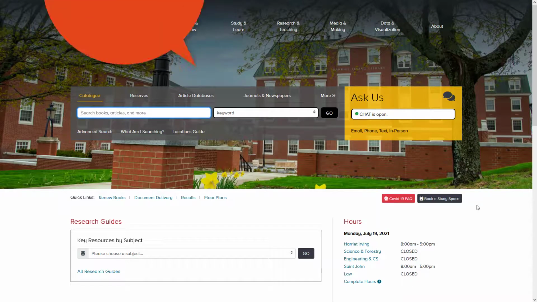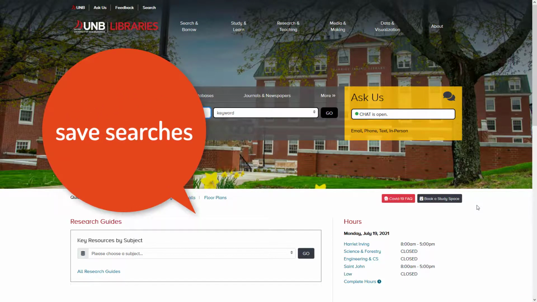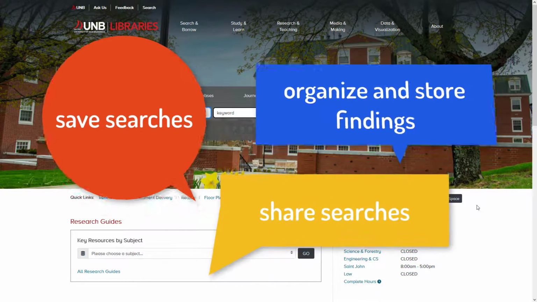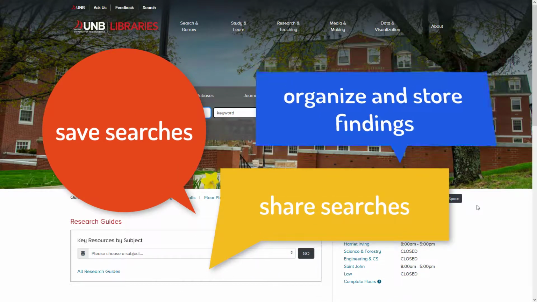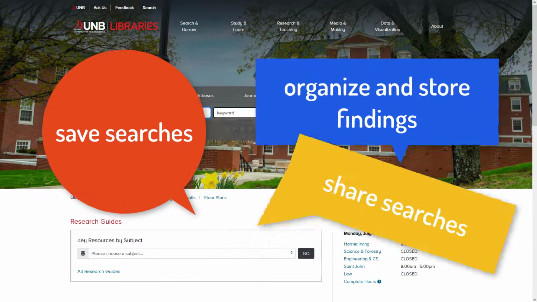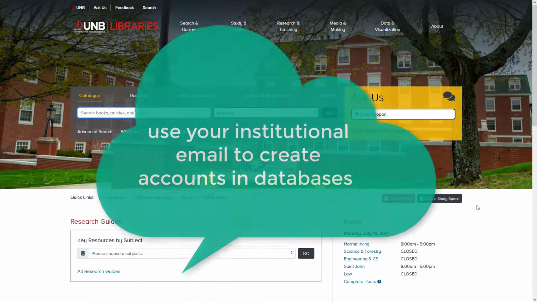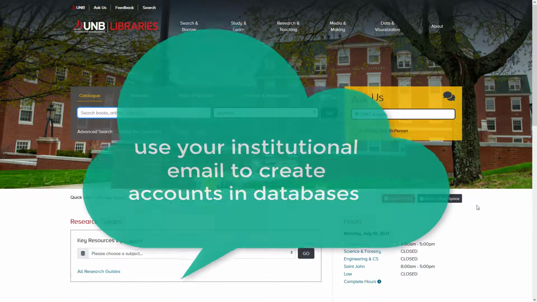Personal accounts make it easier to save multiple versions of your searches, organize and store your findings, as well as share your search results with others using persistent links. Each database family requires its own account. For example, you need to create an EBSCO account and a ProQuest account. Remember to use your institutional email when setting up such accounts.